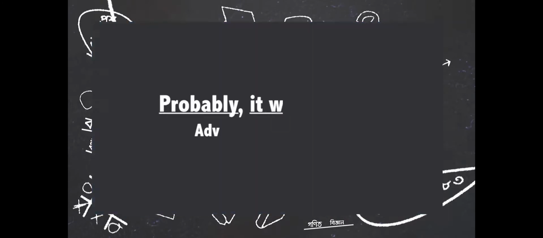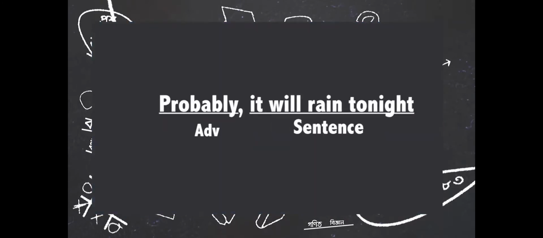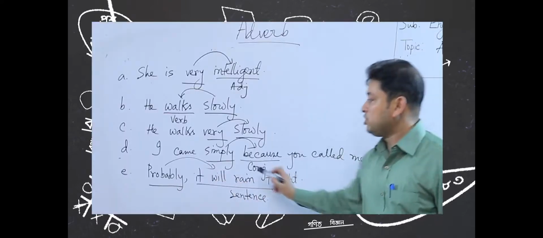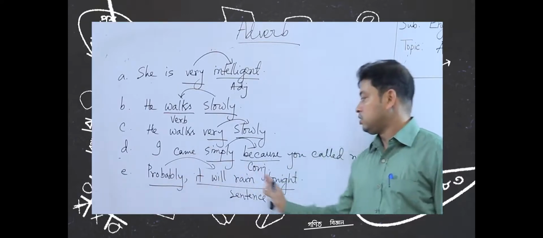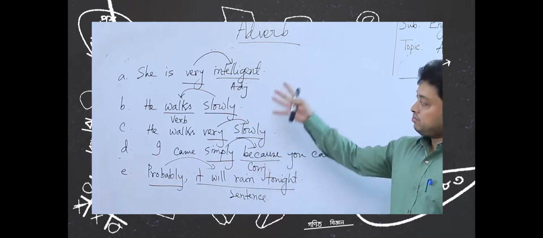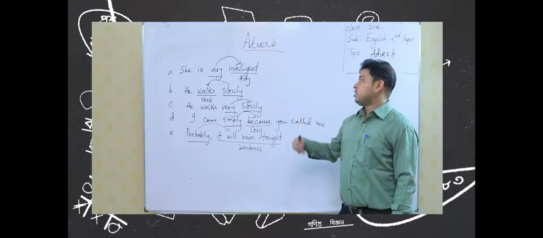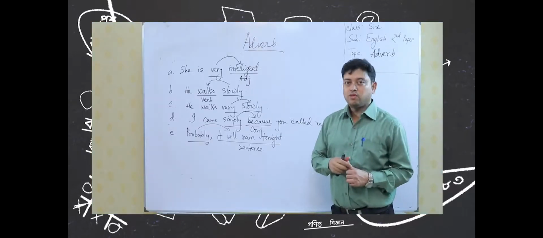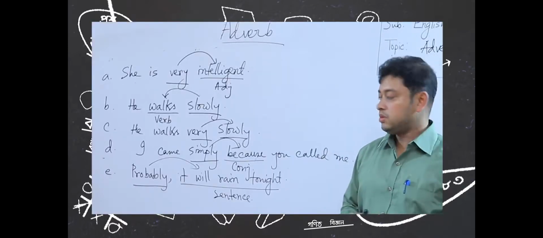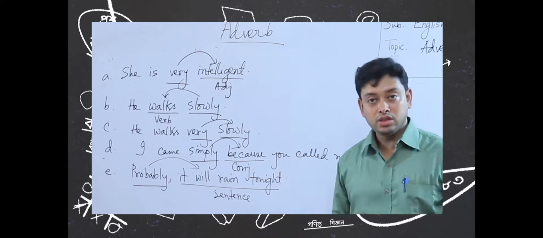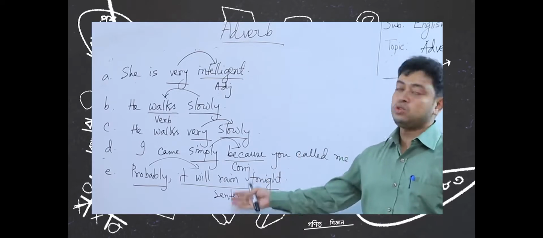And the last one is, probably it will rain tonight. Here, probably is modifying the whole sentence. It will rain tonight is being modified by probably. That is why here the adverb is modifying the total sentence. So, from these 5 examples, we can see that an adverb can modify an adjective, a verb, its own group adverb, a conjunction, and also a total sentence.